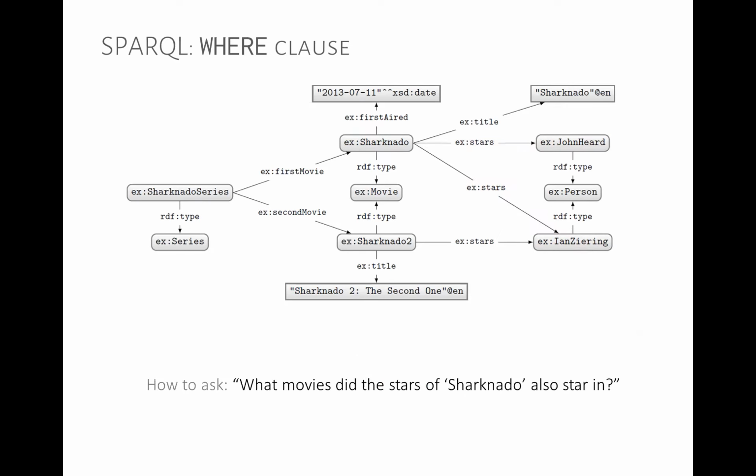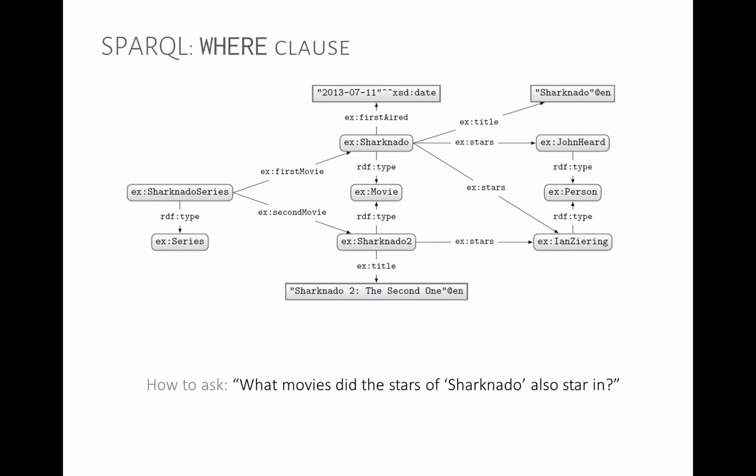We can have a slightly more complex example to illustrate other types of features in the where clause. This time we're going to ask: what movies did the stars of Sharknado also star in? So how do we formulate this question? Well, if we look at the graph, we know that John Heard and Ian Ziering starred in Sharknado, and now we want to know what other movies they starred in. So at least in the case of Ian Ziering, we see that he also starred in Sharknado 2. So what we need here, intuitively, in a relational database setting, is a join.